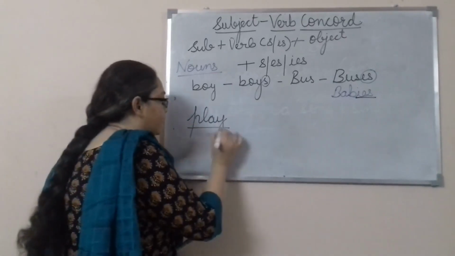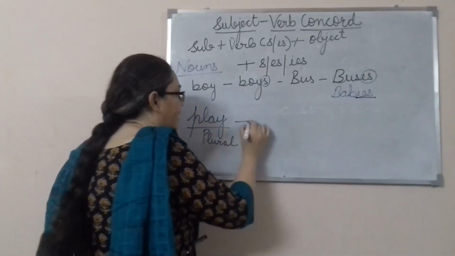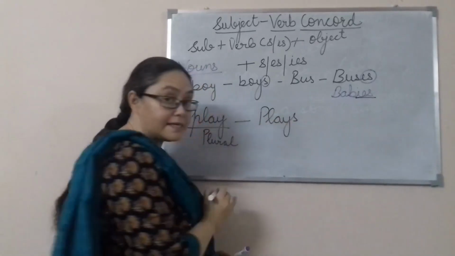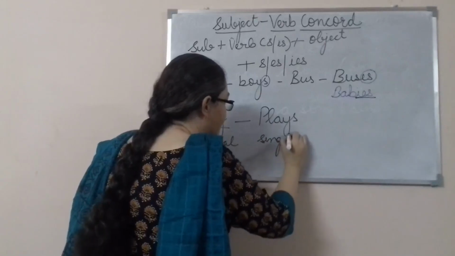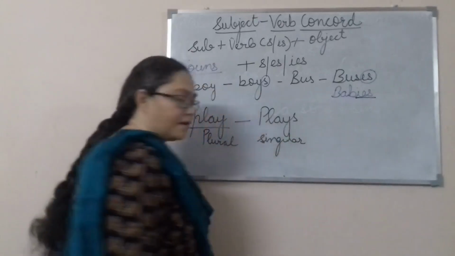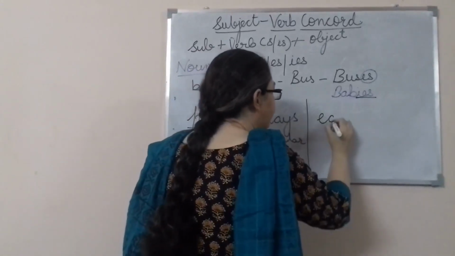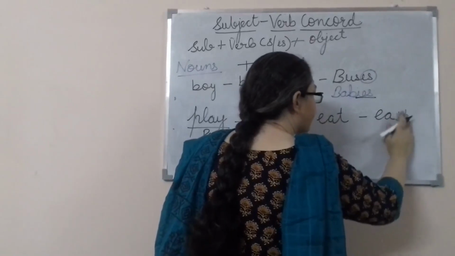So play here is plural, and he plays in the park. This is singular. Same way we have eat and eats.